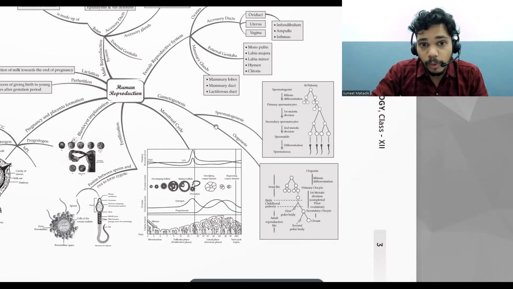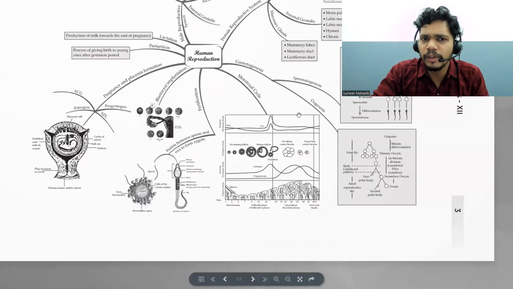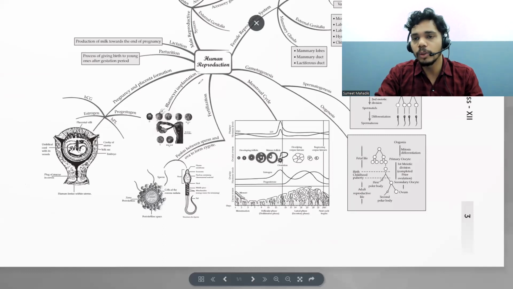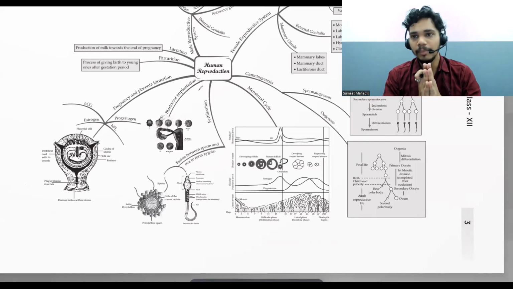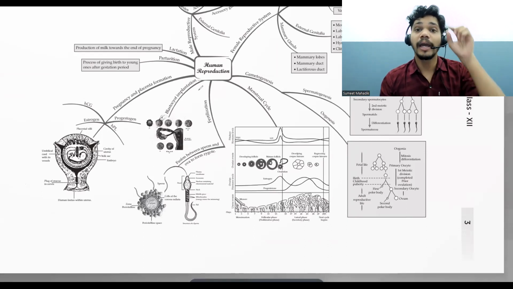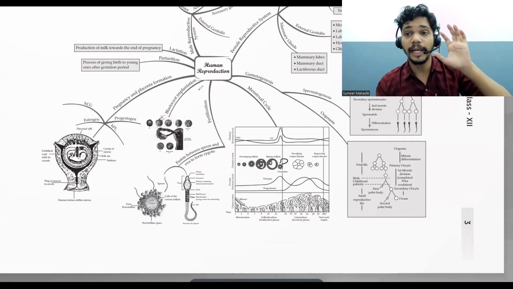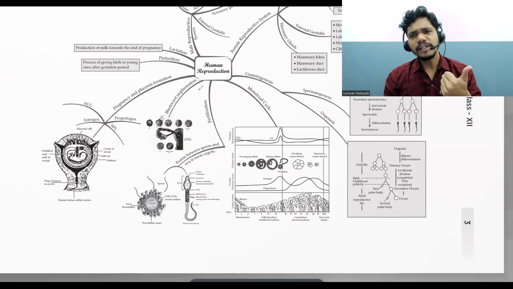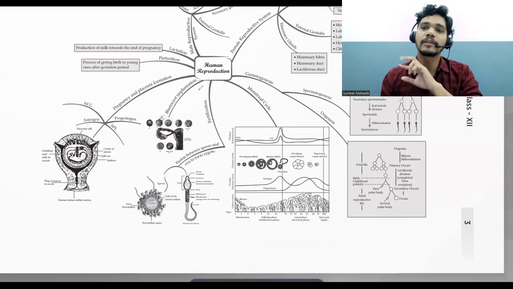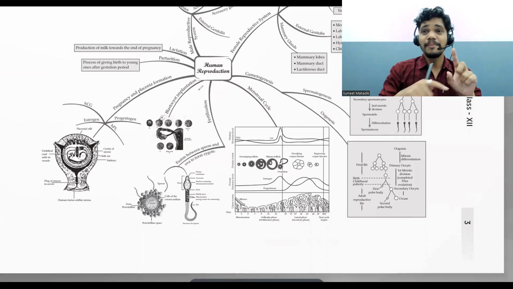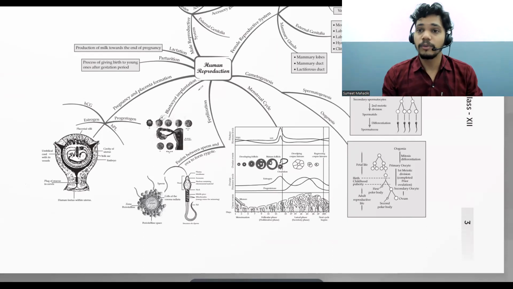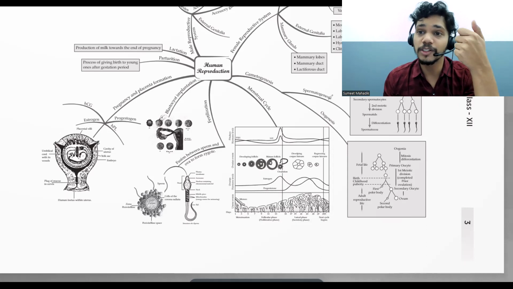Now, as we are going to discuss a concept map, let's talk about the menstrual cycle. First of all, what is menstrual cycle according to you? Menstrual cycle is nothing but removal of unfertilized egg along with the endometrium lining. The uterus endometrium lining will not stay because it's unfertilized. There is no fusion of male gamete and female gamete. Obviously, there is no use of that egg right now. So the egg becomes inactive, and the hormone progesterone is secreted.